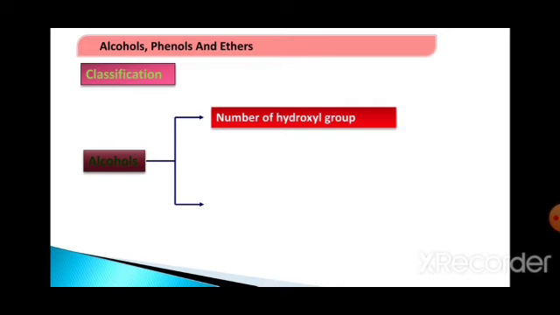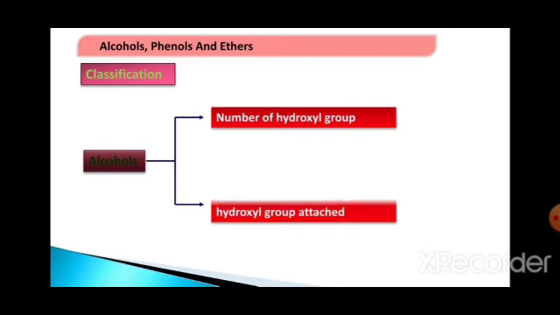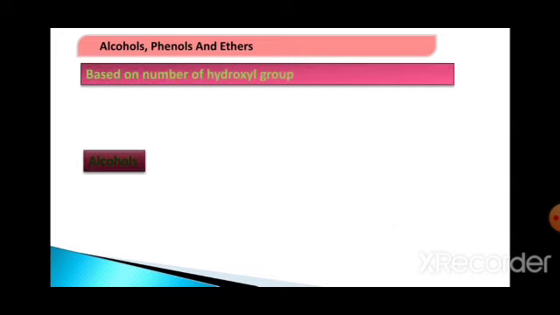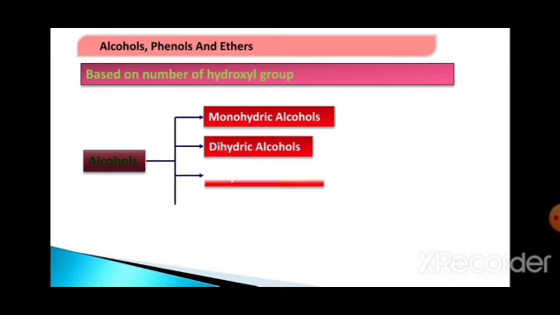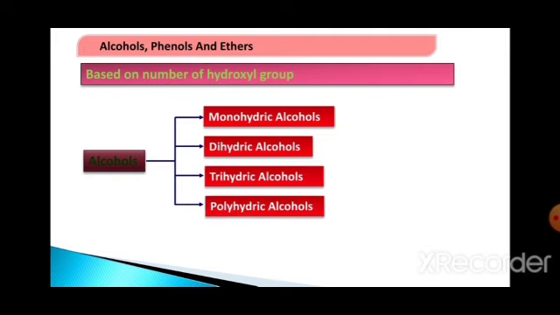Now let us see the classification of the alcohols. Alcohols are mainly classified into two categories. One is based on the number of hydroxyl groups. The second category is the nature of the carbon atom to which the hydroxyl group is attached. Let us see the number of hydroxyl groups. Based on the number of hydroxyl groups, alcohols are further classified as monohydric alcohols, dihydric alcohols, trihydric alcohols and polyhydric alcohols.